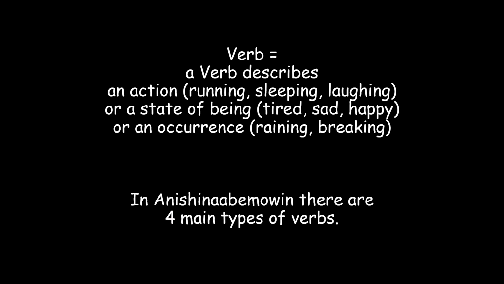A verb is a word or a phrase that describes an action, such as running, sleeping, or laughing. Or a verb describes a state of being: tired, sad, happy. Or a verb describes an occurrence: raining, breaking. In Anishinaabemowin, there are 4 main verb types. We're going to review these and look at the one that we will specifically be learning in this course.